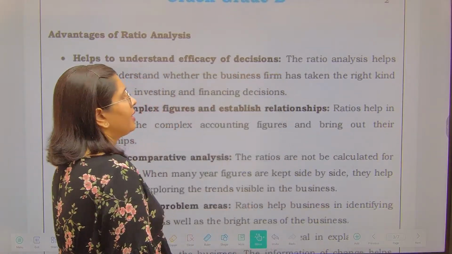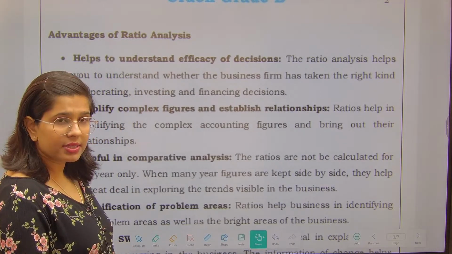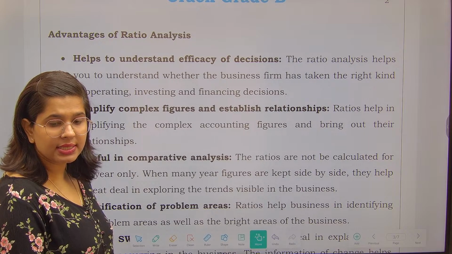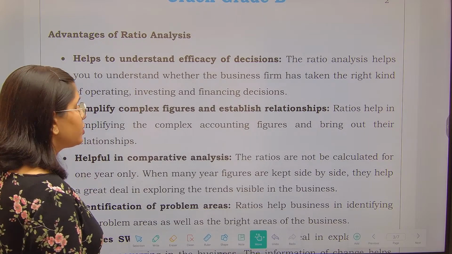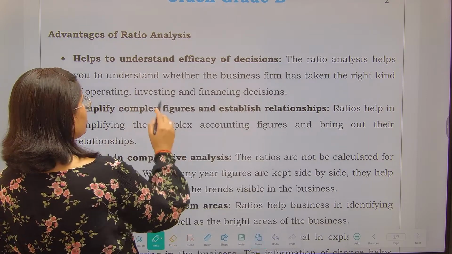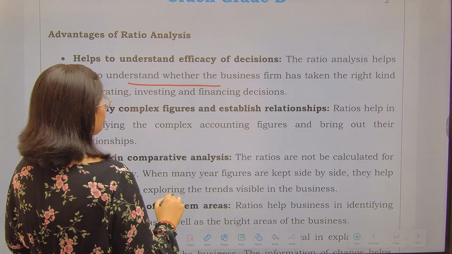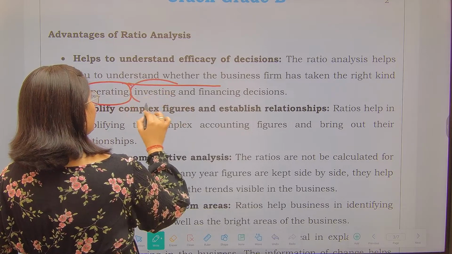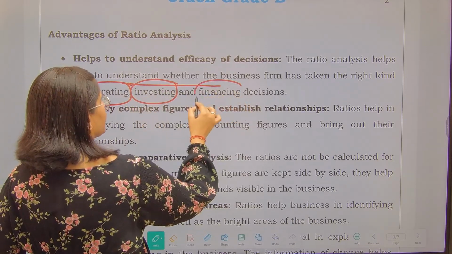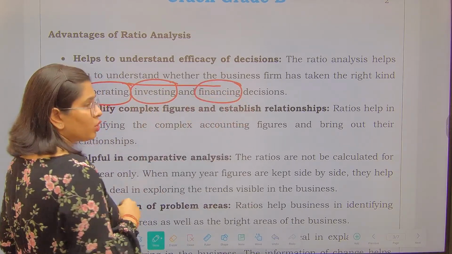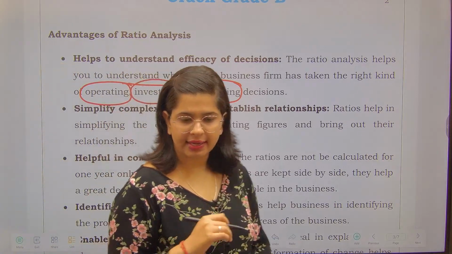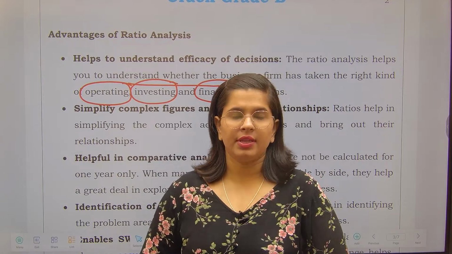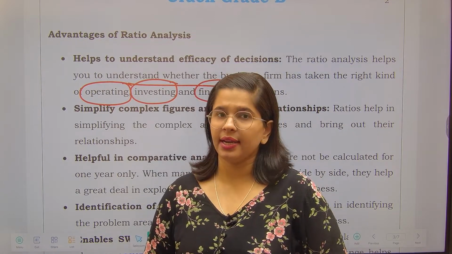See, number one advantage is it helps to ascertain whether your decisions are adequate or not. So the ratio analysis helps you to understand whether the business firm has taken the right kind of operating, investing and financing decisions. So the answer is, understand this. Suppose you are into the business of manufacturing of biscuits, right?